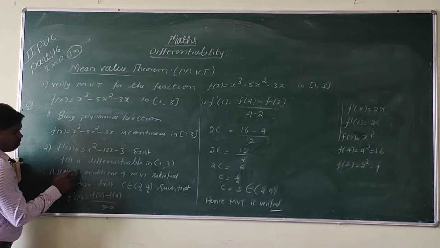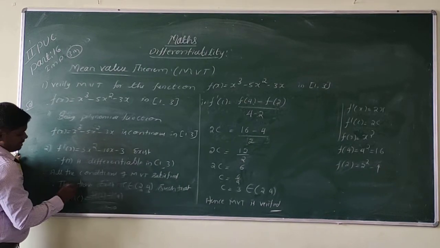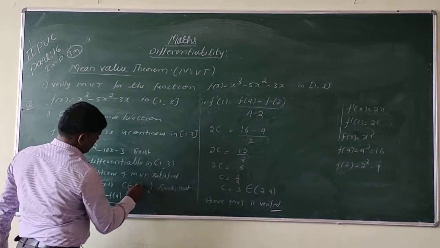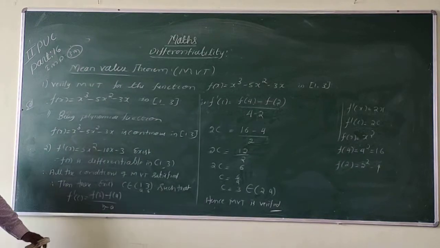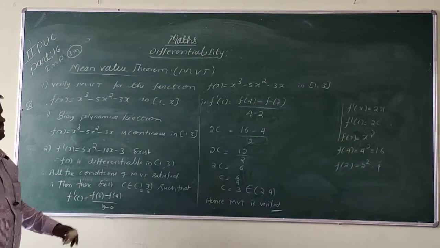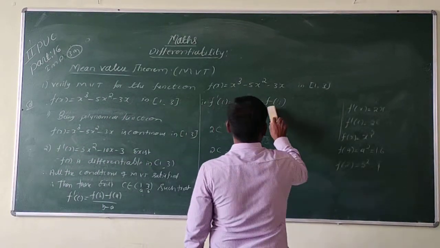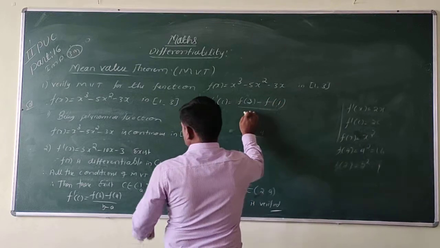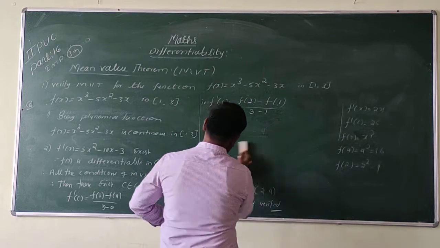So therefore all the conditions of mean value theorem are satisfied. Then there exists c in 1 comma 3 such that f dash of c is equal to f of b minus f of a divided by b minus a. So that is f dash of c is equal to f of 3 minus f of 1, divided by 3 minus 1.